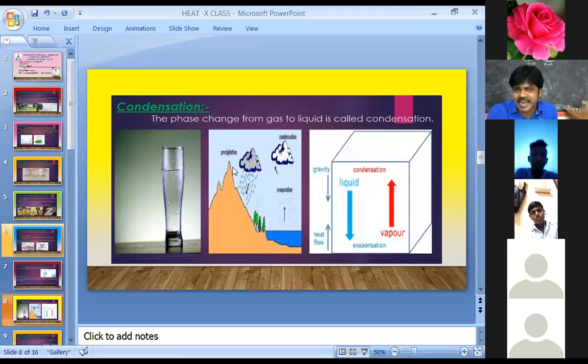Because of condensation. So here the water molecules present in the bathroom are greater than the water molecules present outside. That's why you become warm.